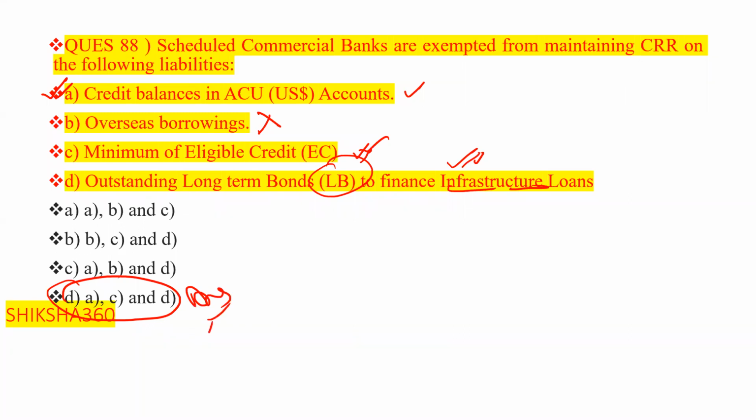Clear? Basically, this is what you have to remember, only that, and then you are able to answer these questions. So here they are mentioning scheduled commercial banks are exempted from maintaining CRR on the following liabilities.